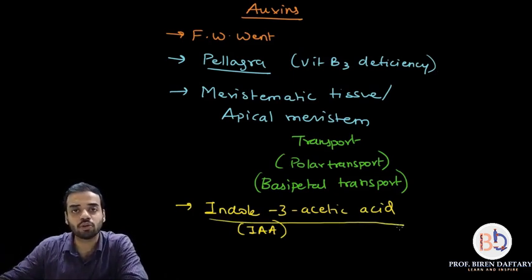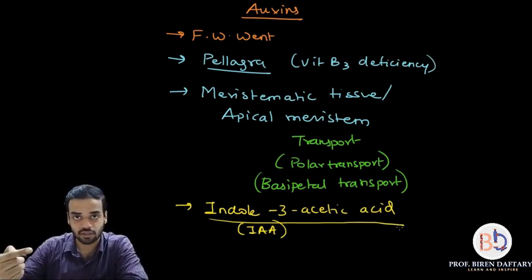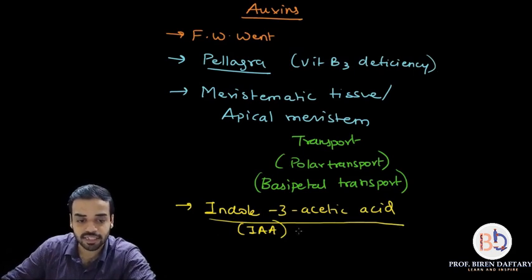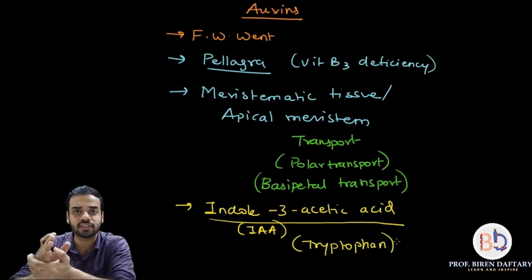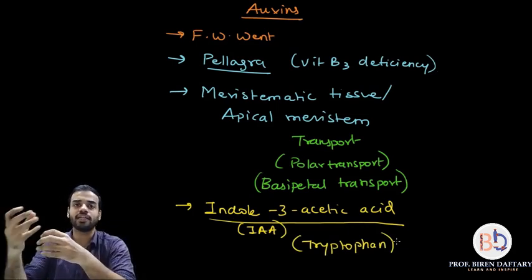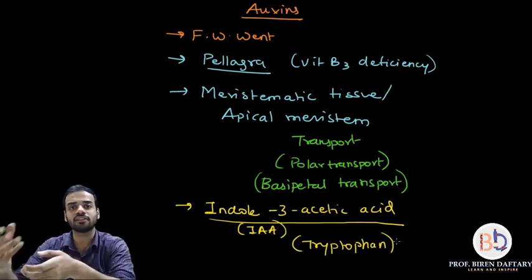Now this indole 3 acetic acid is basically produced from a precursor which is called tryptophan. So I will write it down over here. This is basically produced from tryptophan. What is tryptophan? I think everybody must know, it is an amino acid. Now tryptophan is a precursor. What is a precursor? Anything from which a substance is formed, that original thing is called a precursor.